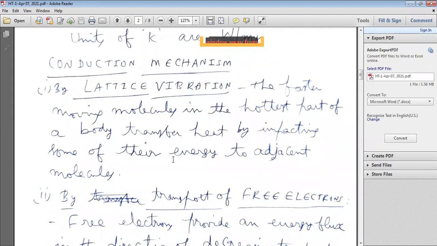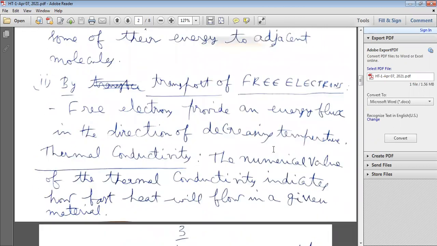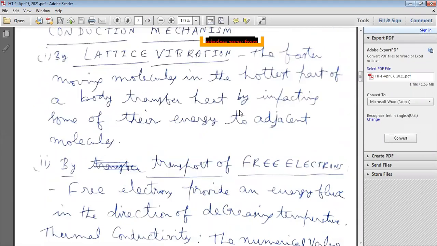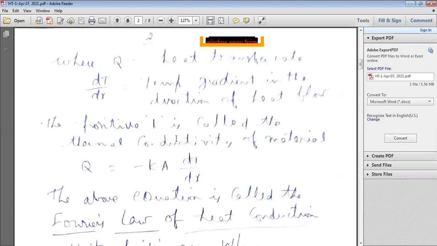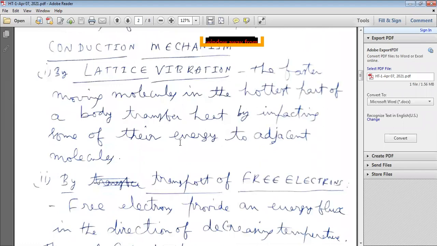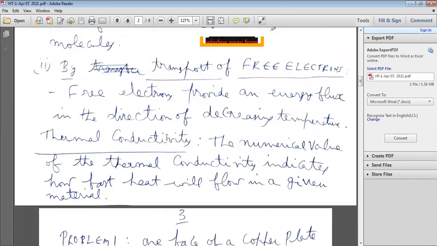So this is the conduction heat transfer mechanism: by lattice vibration and by transport of free electrons. That is Fourier's law of heat conduction and the conduction heat transfer mechanism.